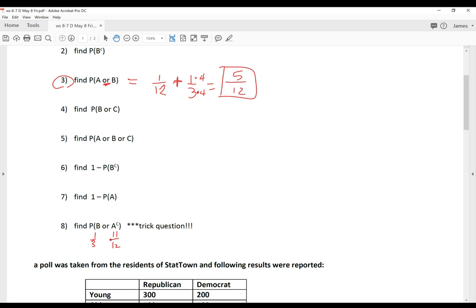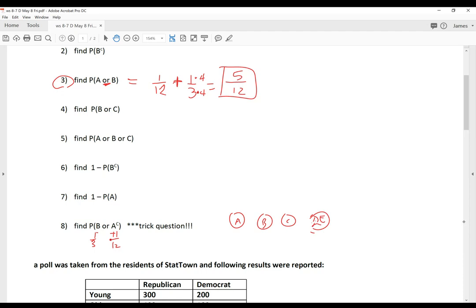I mean, only athletes can say there's a 110% chance that we're going to win the game, because those are athletes, not math people. So in math class, the best chance we could get is 100% chance. That's it. You cannot go over 100% chance. So what happened was the B or not A. Here's A, here's B, here's C, and here's all the rest, like D, E, F, G.